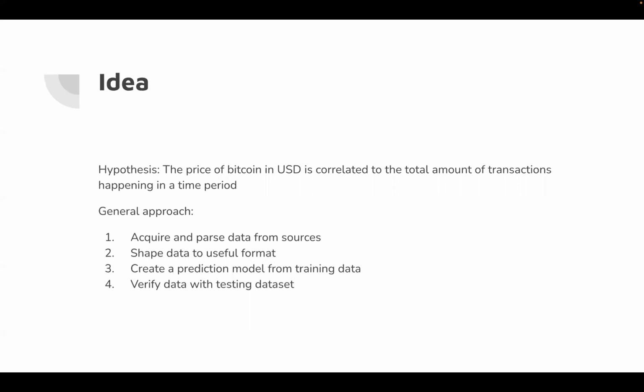Our idea is that the price of Bitcoin in US dollars is correlated to the total amount of transactions that happen within a strict time period. Our general approach to the problem is to first acquire and parse the data from different sources, shape our data into a useful format, and then create a prediction model from the training data. Then we verify the model with a smaller testing data set.